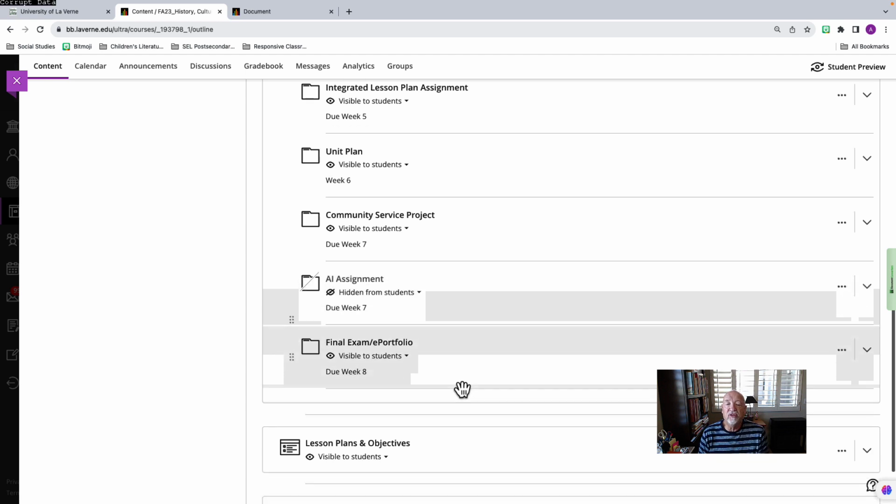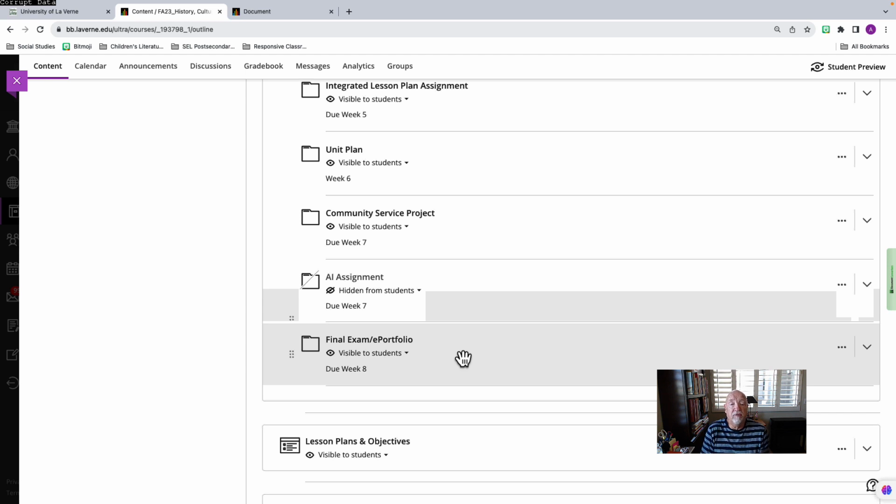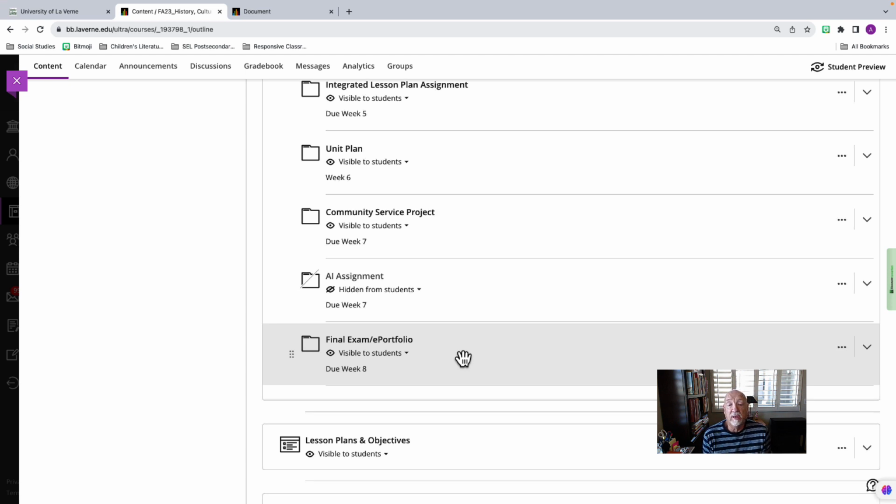And last but not least is your final exam, which is your e-portfolio. You're going to create a digital e-portfolio. If you haven't had one yet from another class, you're going to create it for my class, and you're going to showcase all of your major assignments. You're going to write a short reflection on each one that you're going to add to your e-portfolio, and then you're going to put a resource page in.